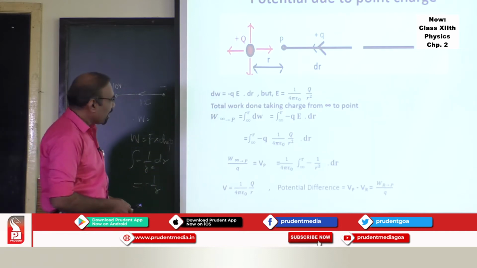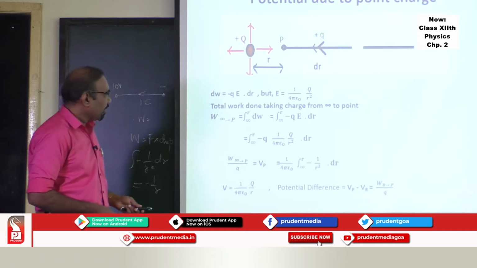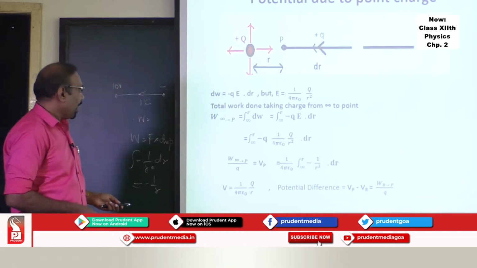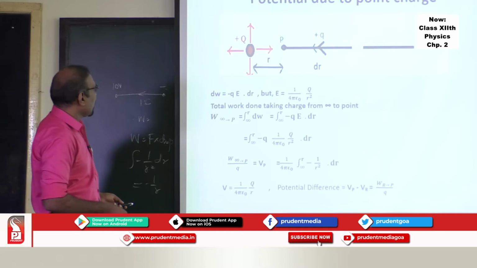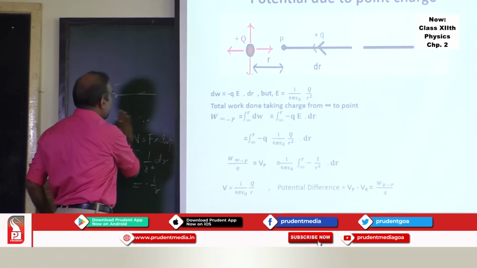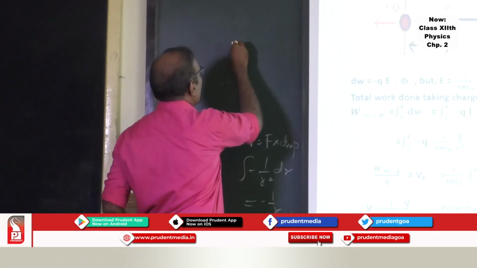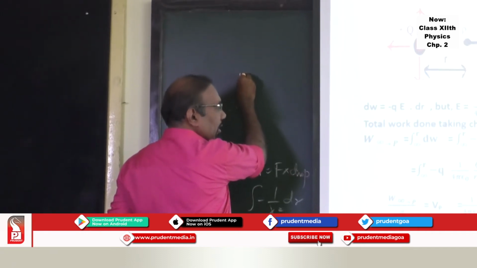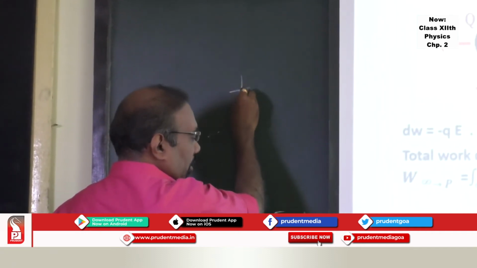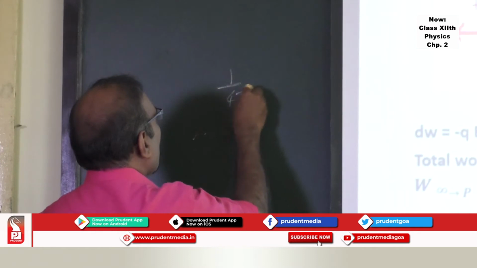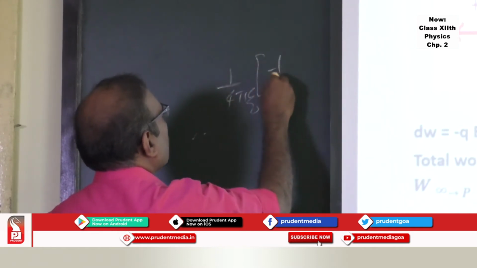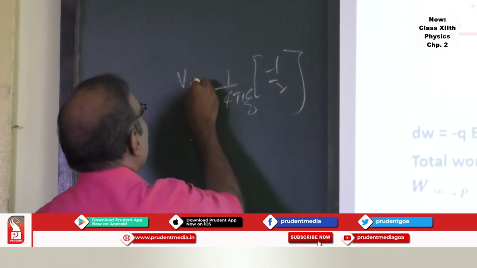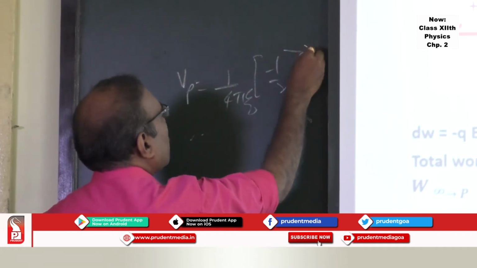You can easily find the integral of that. Then substitute the limits of integration, and you will get 1 upon 4 pi epsilon 0 times minus 1 by r. That will be your potential from infinity to r.